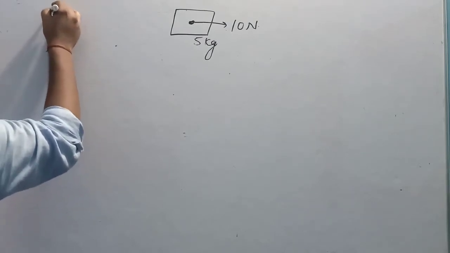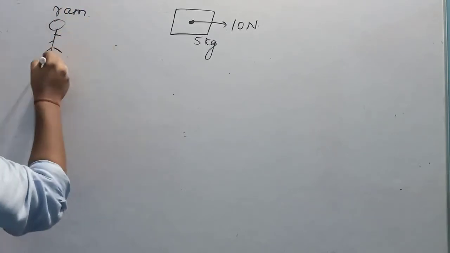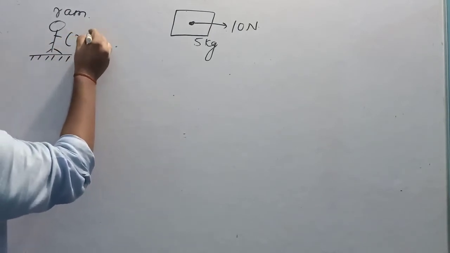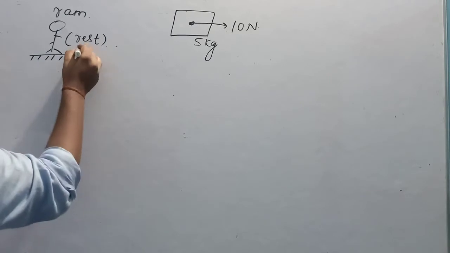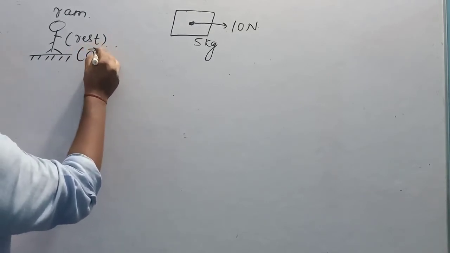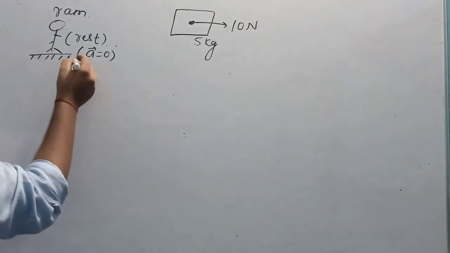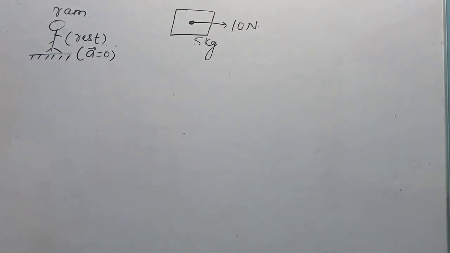Suppose one observer is Ram, and Ram is at rest. It means that the acceleration of Ram is 0. Ram is standing on the ground.